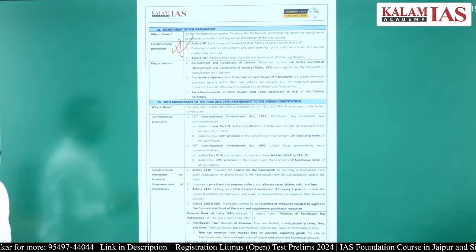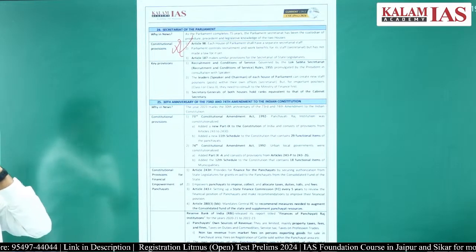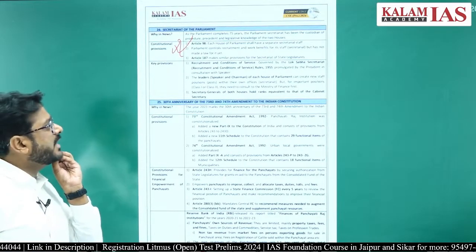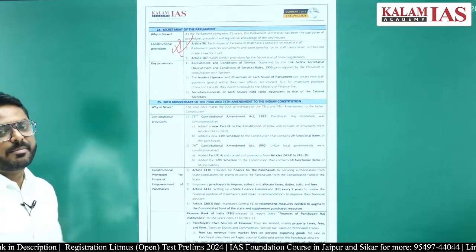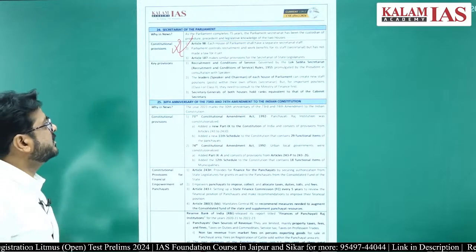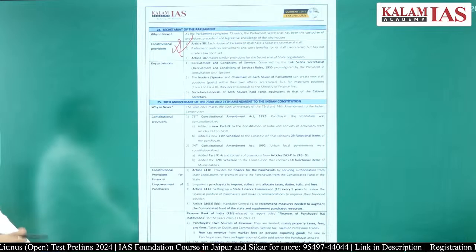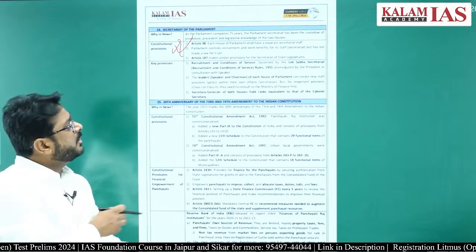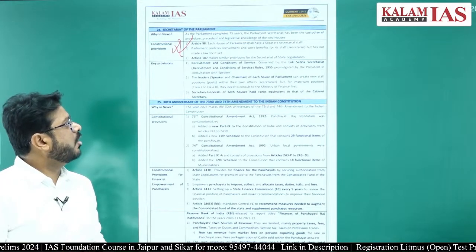They do not remember this. Article 98 of the Constitution of India says that each house of Parliament has a separate secretariat staff. Rajya Sabha will have separate secretariat staff. Lok Sabha will have separate secretariat staff. Parliament controls the recruitment and the work benefit of its staff, and a law has not been made for it yet.